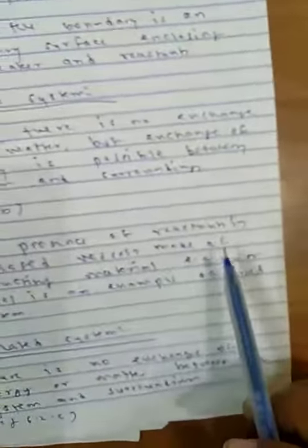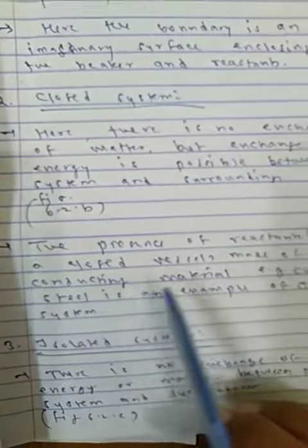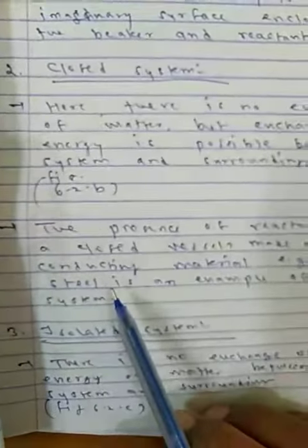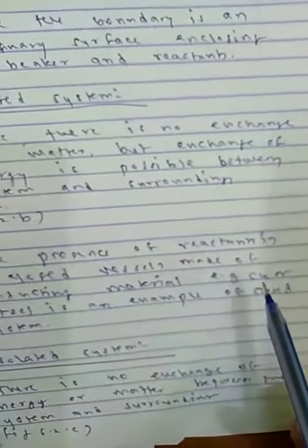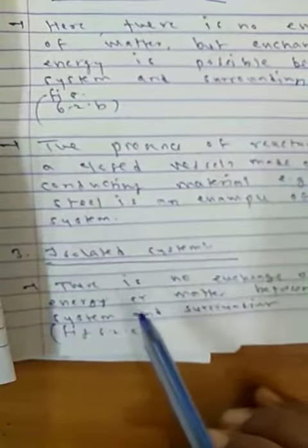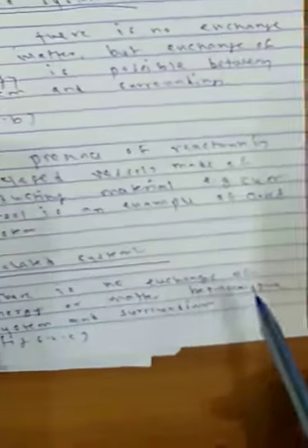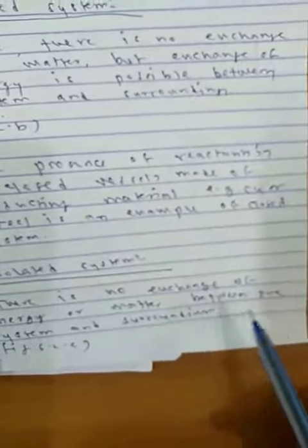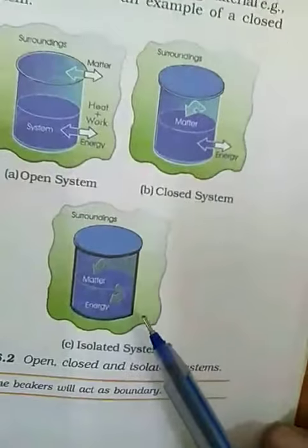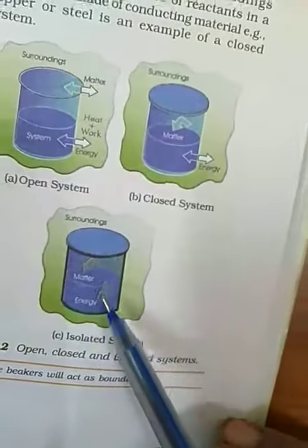The presence of reactants in a closed vessel made of conducting material, for example copper or steel, is an example of a closed system. Now the third one is isolated system. There is no exchange of energy or matter between the system and surroundings. No exchange of matter or energy.